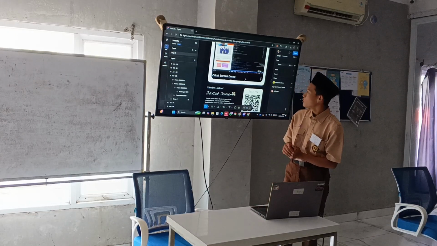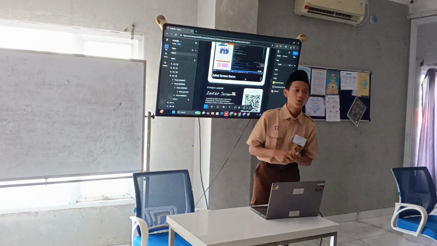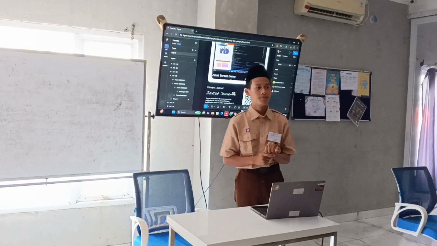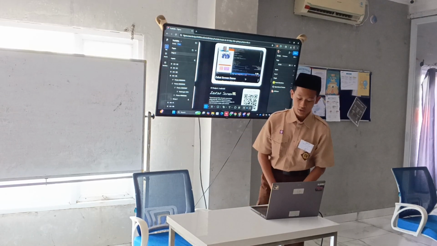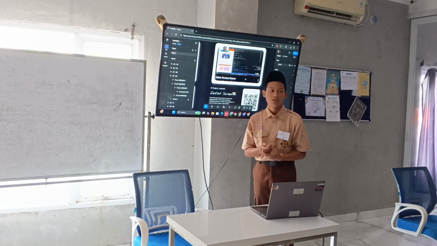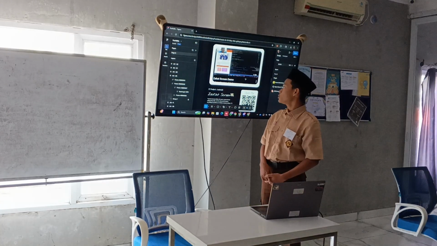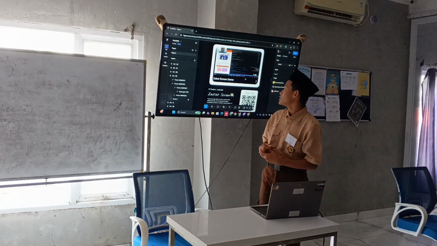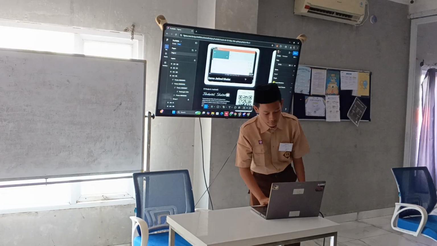The zakat screen we made using Flutter. Flutter is one of the hardest IT projects from the years in IDN, because the installation is hard, and for this screen we took about one week for one screen. Here, when we input our harta, later it shows how much zakat we have to pay.